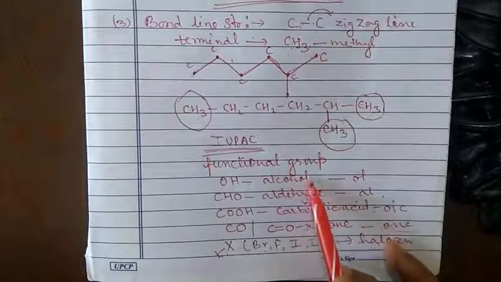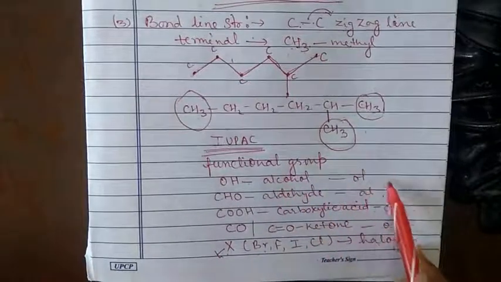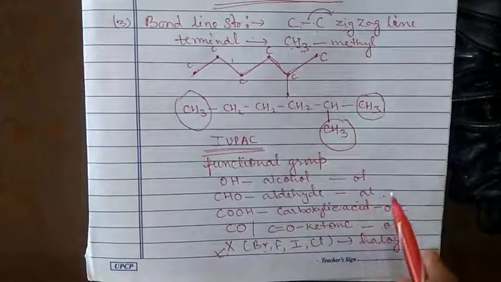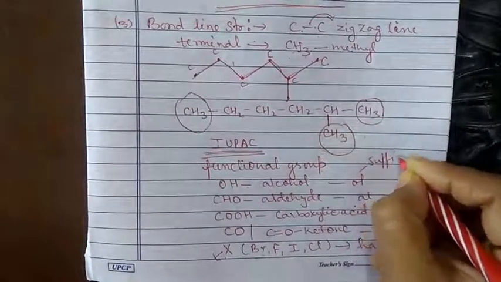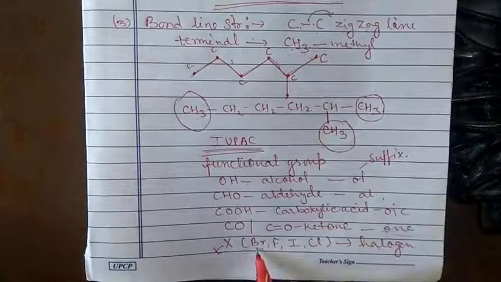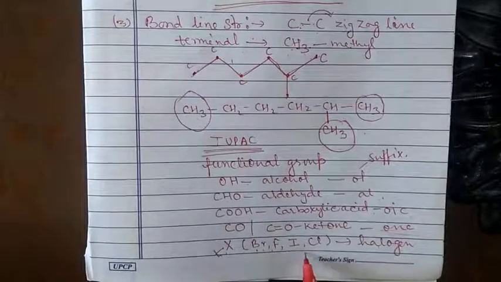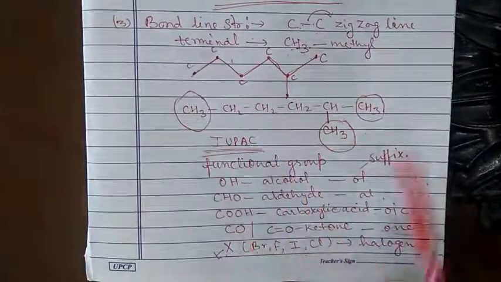And alcohol, that is ethanol, propanol, butanol, hexanol. So these are the suffixes. And this one is the halogen. Br is bromo, F is fluoro, I is iodo, Cl is chloro. So this is all about the organic compound.